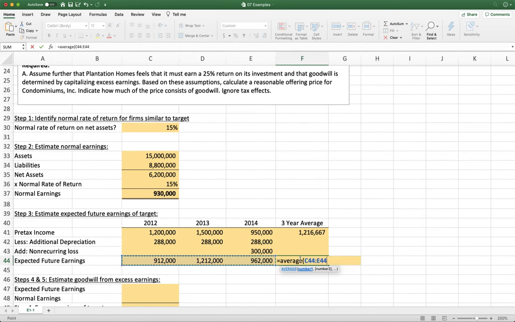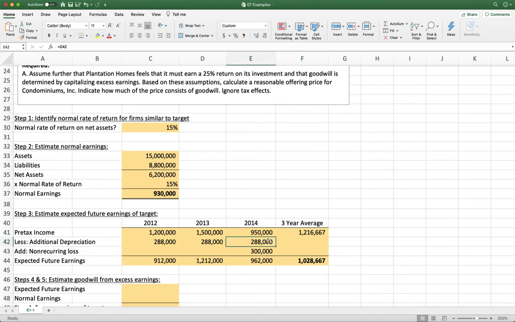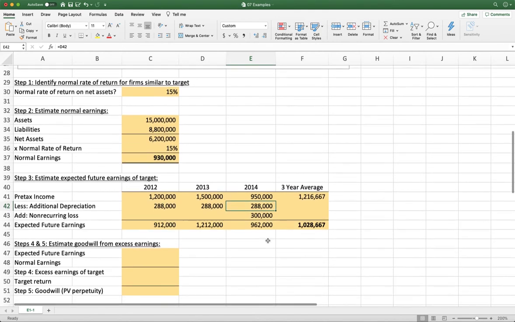And this is the one we're going to use going forward. So we see it's a little bit lower. Had we used this one, we might have gotten an inflated value of the target company because we weren't taking into account this extra depreciation that's going to come to fruition should we go through with the deal. Okay.